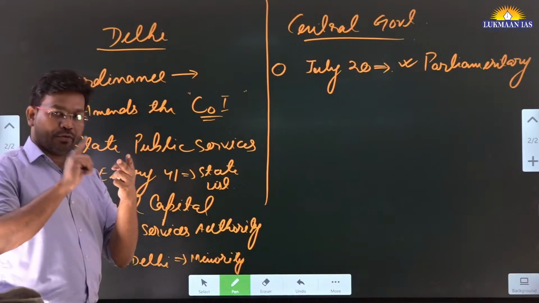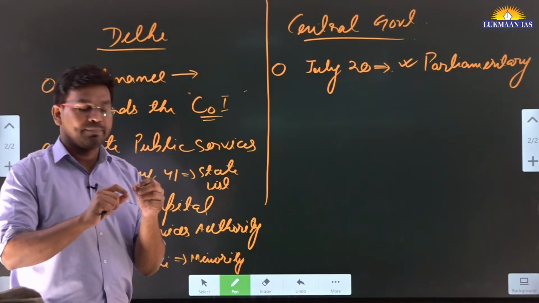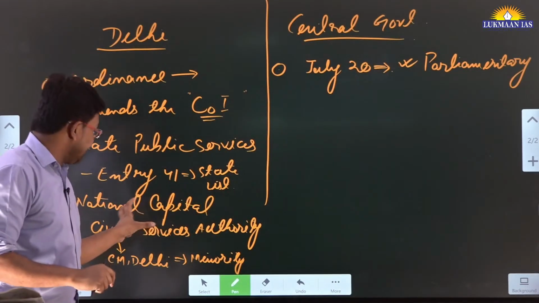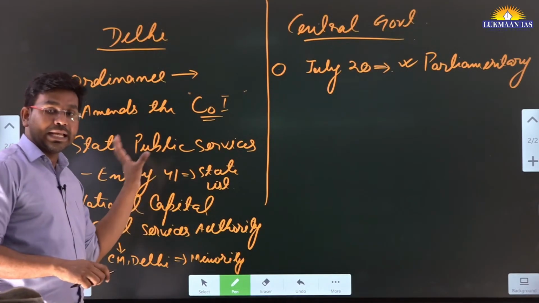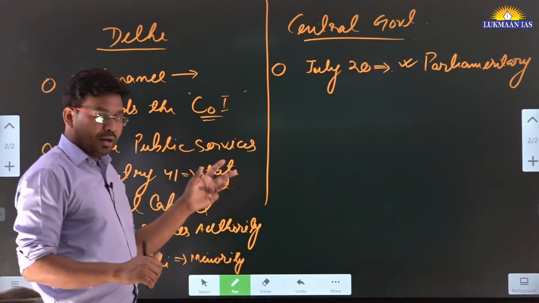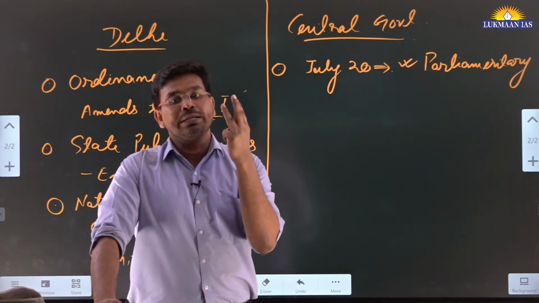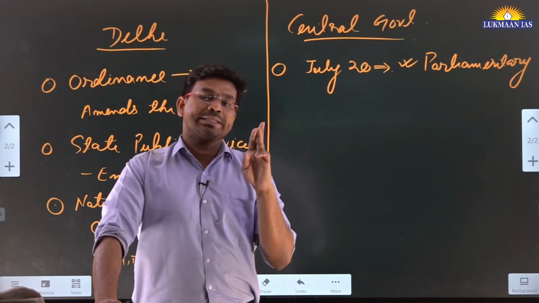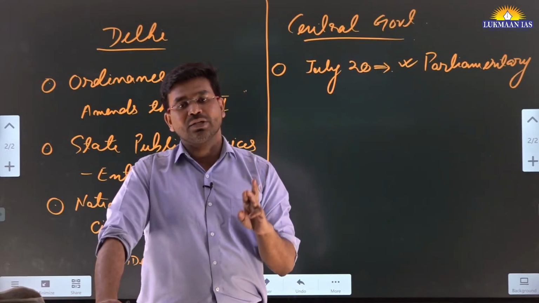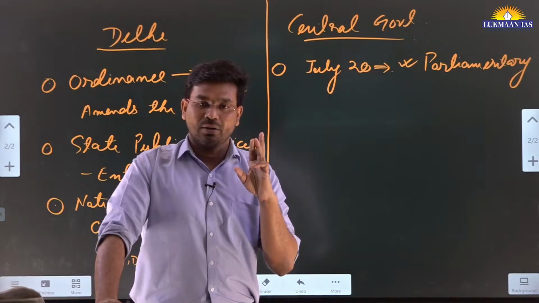So 2 officers from civil services and the Chief Minister will be members of this authority. And the Delhi government says this authority will have only 3 members, and out of these 3 the quorum will be set by 2 members only, and the decision of the 2 members will be final, all right.